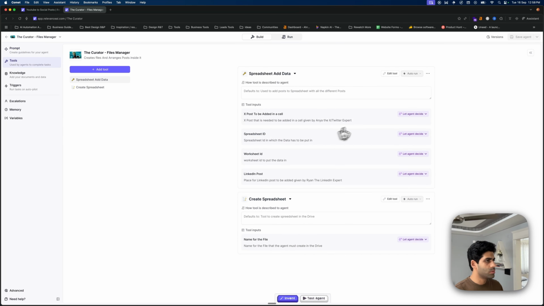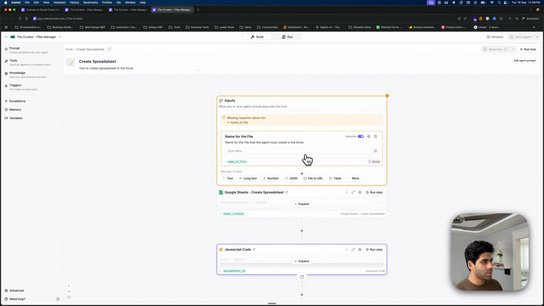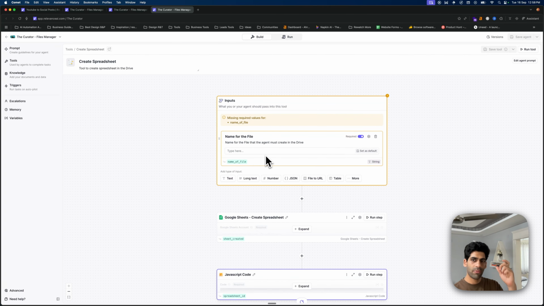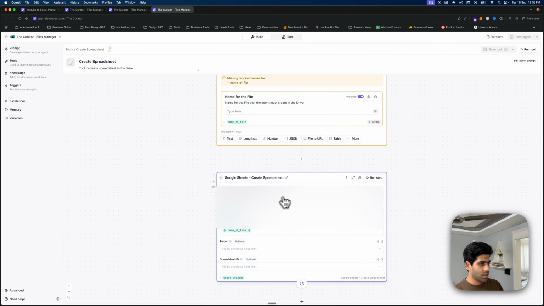and in the tools, now I'll just create and edit the tool. So the first tool is the create spreadsheet, where we will be fetching the name from the viewer agent, and we'll just create a spreadsheet of the name. And I've just given access to my Google Sheets account. You just need to add your account and again give access to Pipedream.